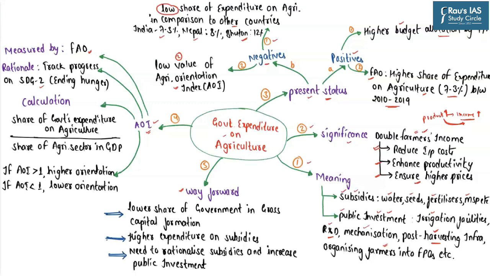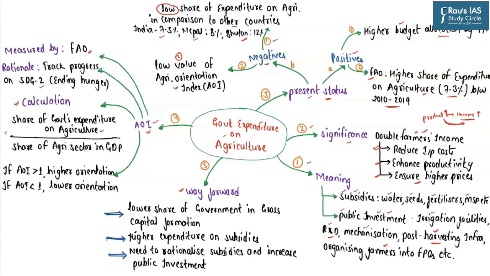So how exactly is this Agricultural Orientation Index calculated? You can have a look at this particular formula. The formula here is the share of the government's expenditure on agriculture, that is, what percentage of its expenditure the government spends on agriculture.